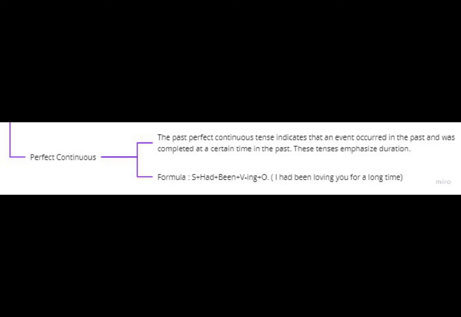Promising, ordering, or threatening. And negative. Subject plus had plus not plus been plus verb ing plus object. For example, I had not been leaving him. As stated. And interrogative. Had plus subject plus been plus verb ing plus object. For example, had you been leaving me?